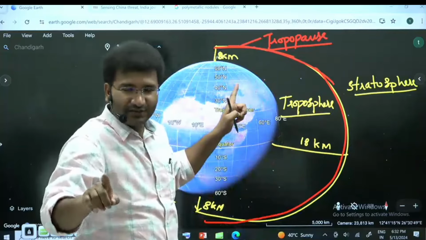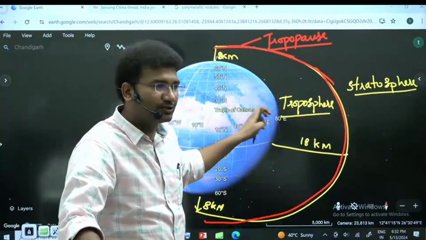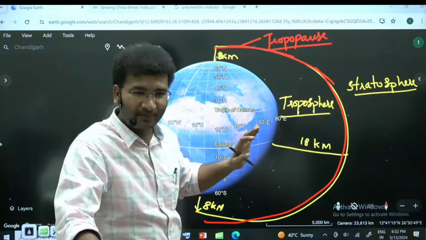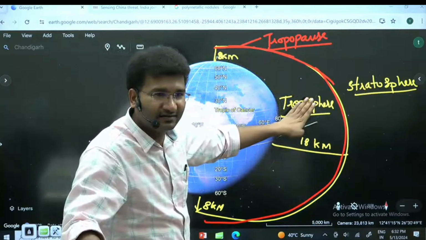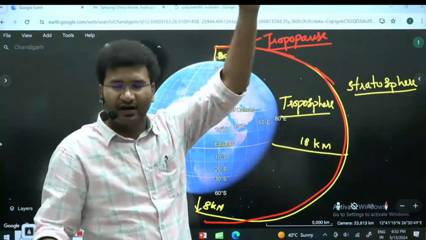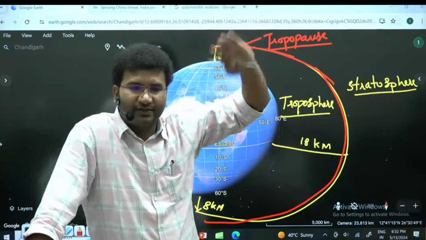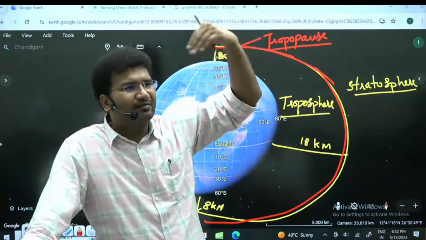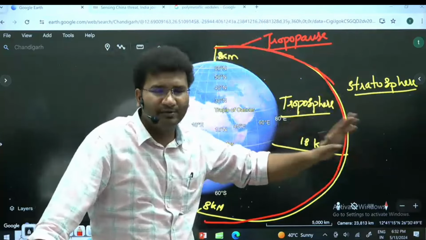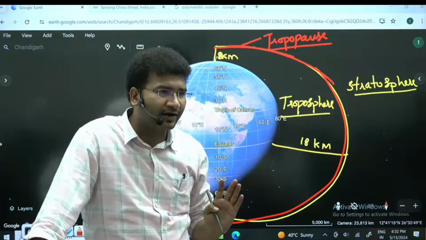there is already a question which is asked, which says why is the troposphere important for human beings? Because clouds are present in this layer, from 6 kilometers to 10 kilometers. Up till 6 to 10 kilometers is where you will find the clouds, mostly. Some clouds are present beyond the stratosphere, maybe, but very, very rarely you will find them.